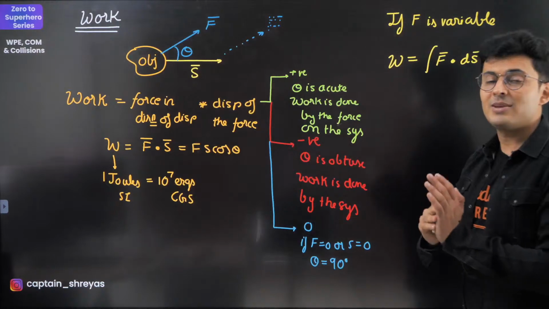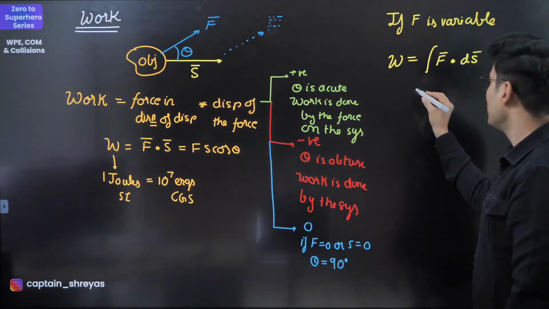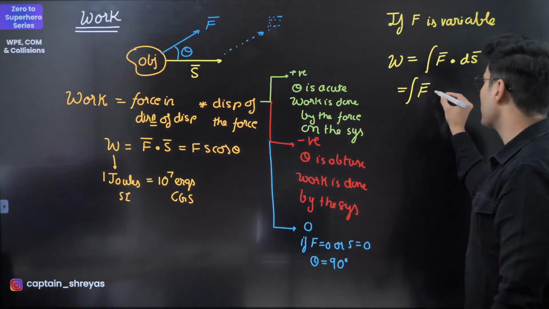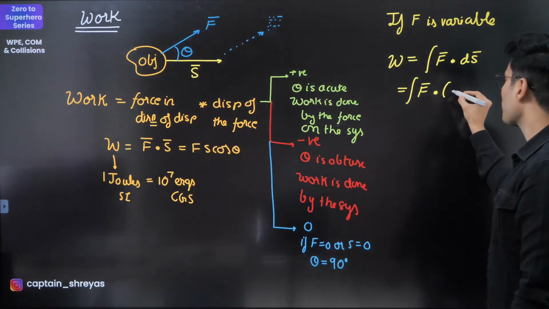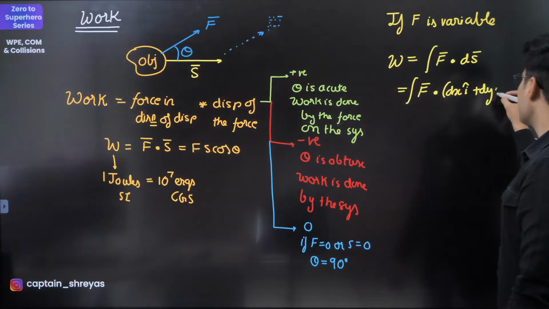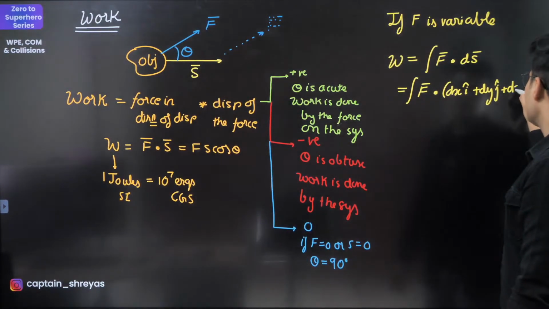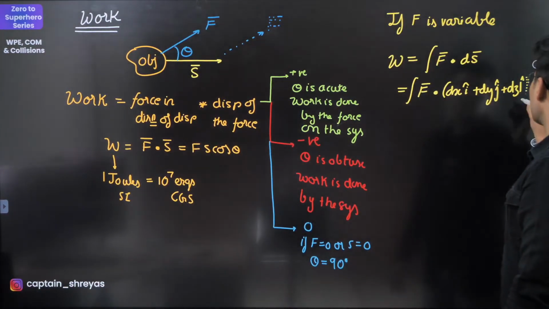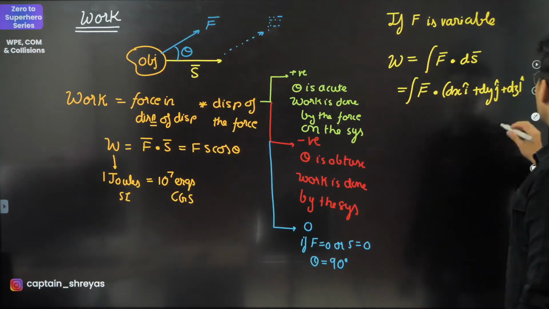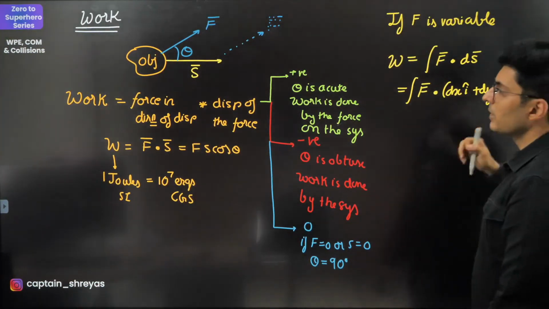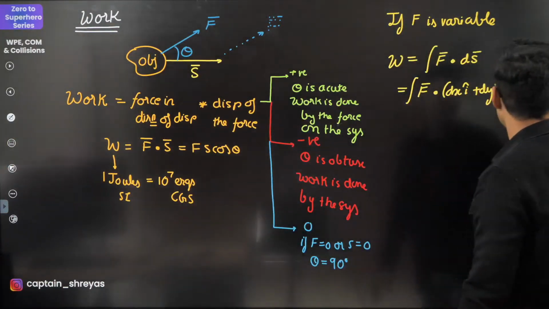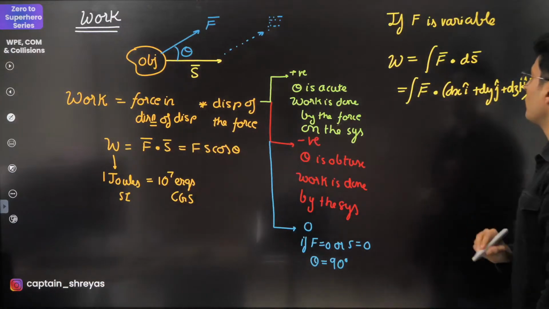Sometimes the force can be in X, Y, Z components. In those cases, remember, you will have to expand this, because the displacement vector will be dx i cap plus dy j cap plus dz k cap. So this is how sometimes it can look.